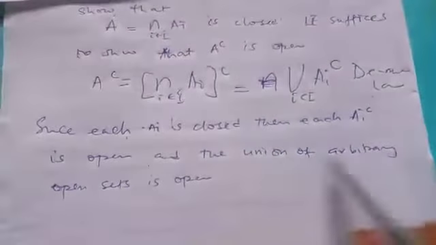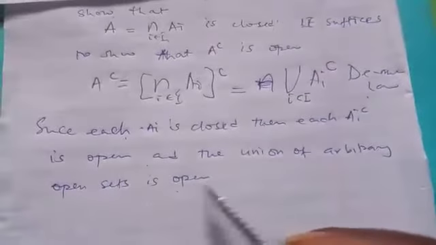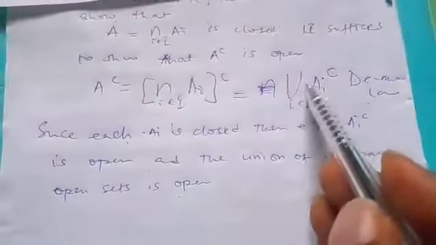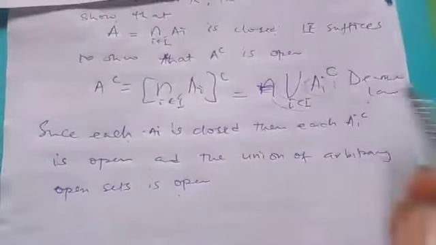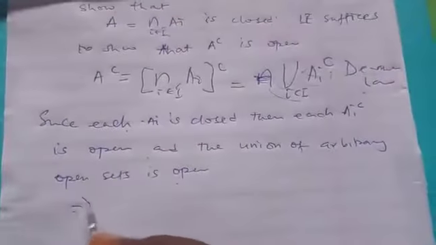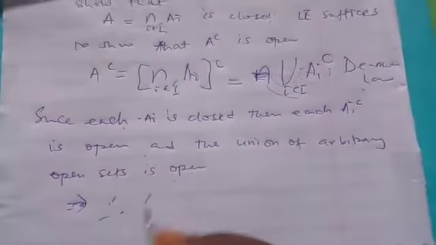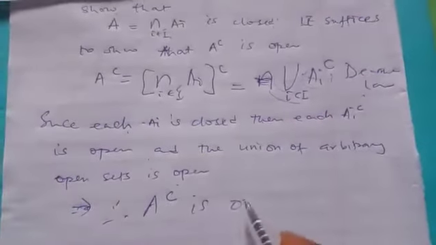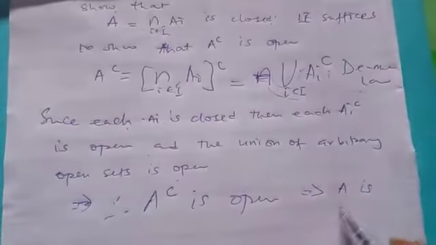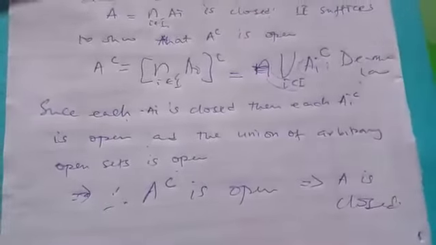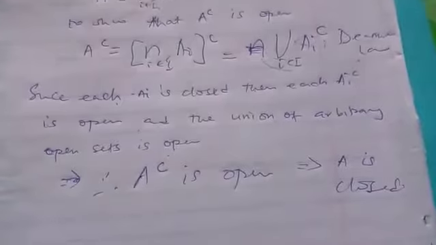And we know that the union of arbitrary open sets is open. Therefore A complement is open, and if A complement is open, then A is closed. And that completes the proof of the theorem.